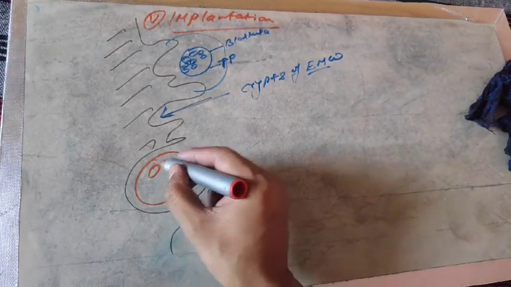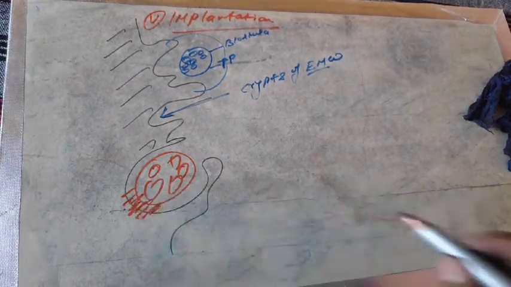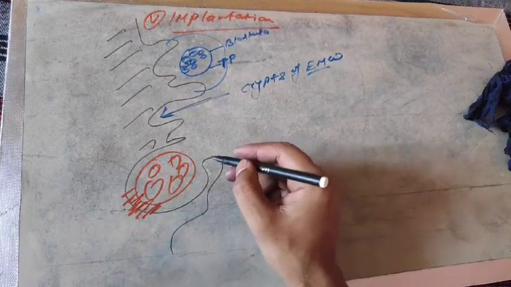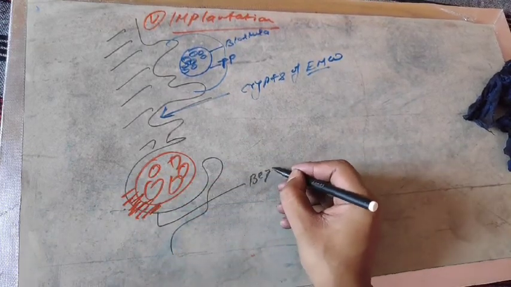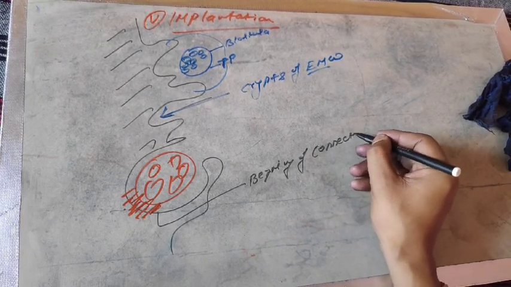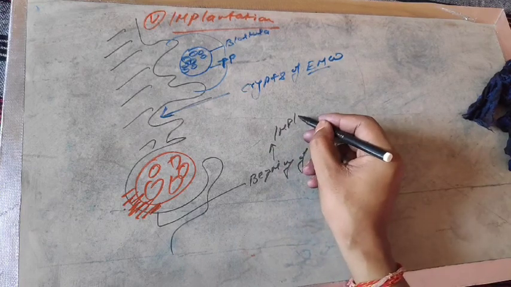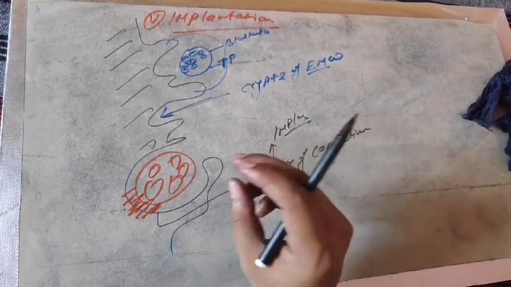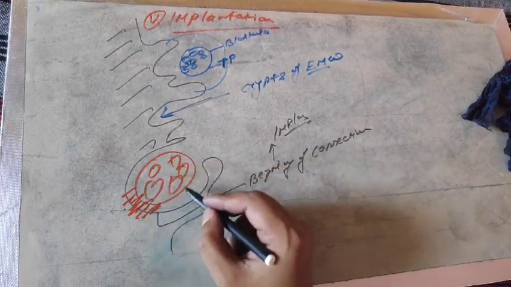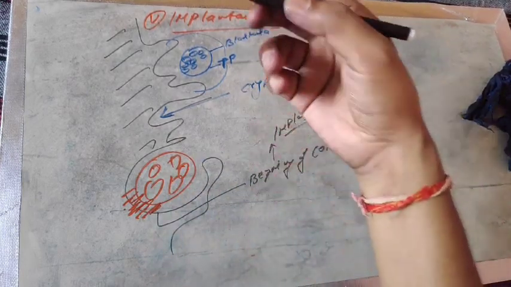This one is the blastula having the inner cell mass, and it starts the formation of a complete connection with the endometrium wall of the uterus. That is the beginning of connection formation, and that phenomenon is known as implantation. And later there is the development of the amnion and chorion layer around the blastula, and that will be described in the placentation.